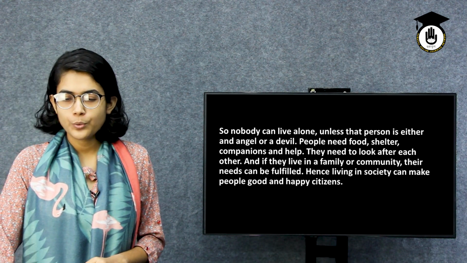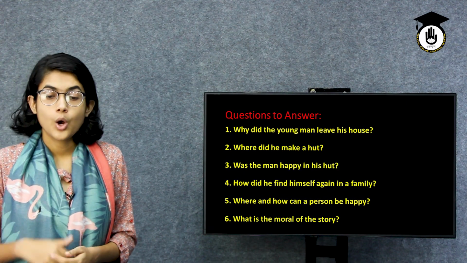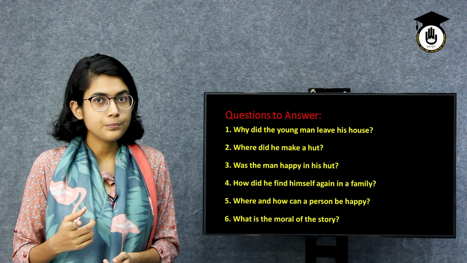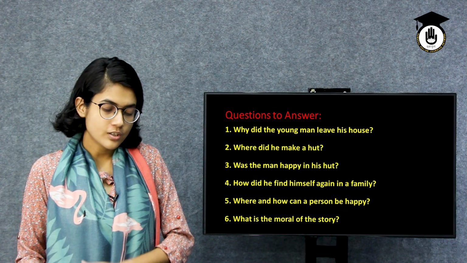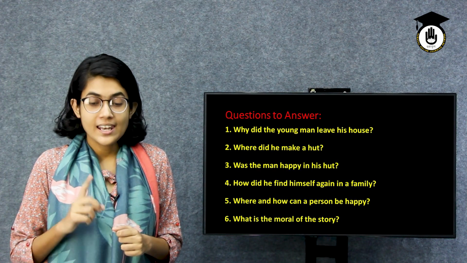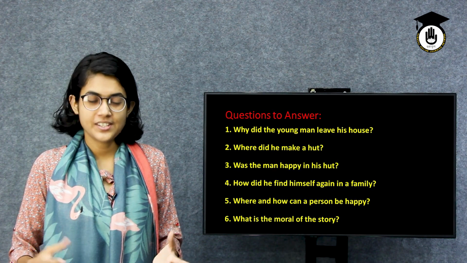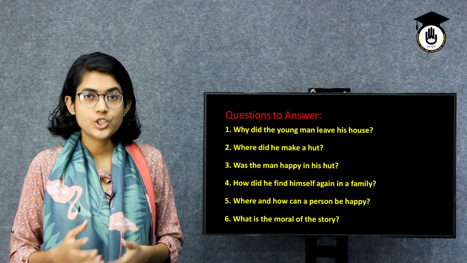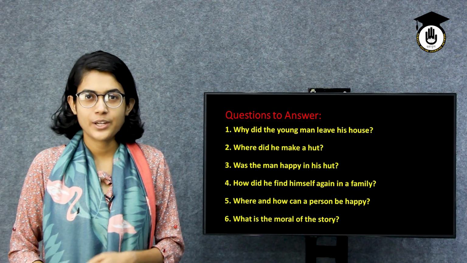So let's go to the questions we have in our textbook. The first question is, why did the young man leave his house? Can you remember from the story? Why did the young man leave his house? Well, if we go back to the very first para, we can remember the young man left his house because he was having many problems and sufferings. He was very frustrated with the quarrels, ill feelings, jealousy, and enmity around him. Am I right? I hope you will find the answer by yourself too.